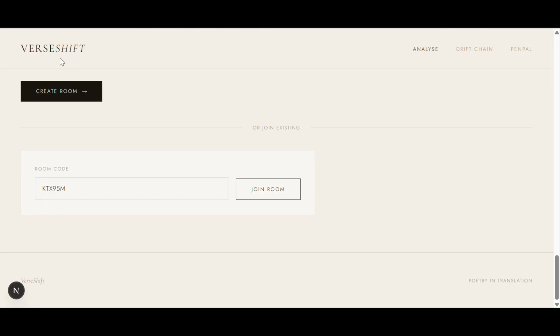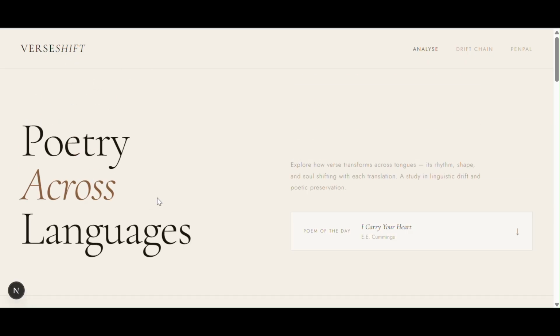So this is VerseShift, a poetry analysis and translation tool. It does not just translate your poem, but it also helps you understand what happens to a poem when it crosses languages, where the meaning is lost and what could be better in the translation. VerseShift will show you where the meaning shifts, where the metaphors break down, and especially where culture gets lost within the translation. This is built using Next.js, Lingo.dev, and Grok. I have made this for anybody like me who has ever felt like their words have lost some meaning between languages.